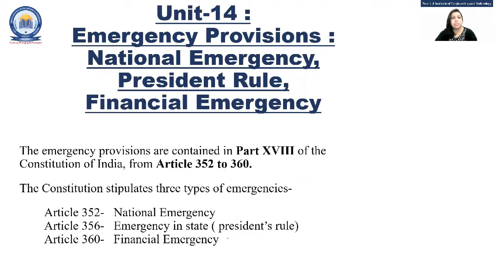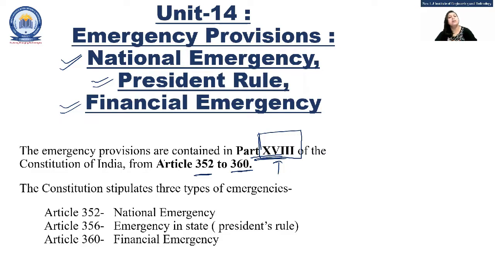Basically, this is unit 14 of the GTU, that is emergency provisions, in which three kinds of emergency provisions are mentioned. First one is the national emergency, second one is the president's rule, which is also known as the state emergency, as well as the financial emergency. So basically, what are emergency provisions? They are contained in this part of the constitution. Basically, 22 parts are there, and out of those, part 18 deals with this. Articles 352 to 360 deal with all the emergency provisions.